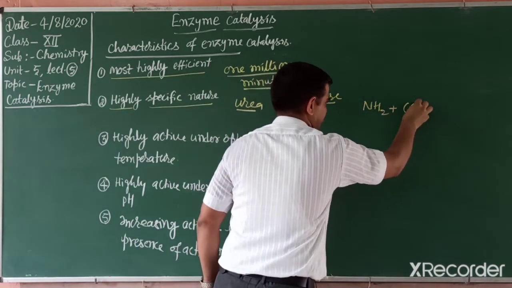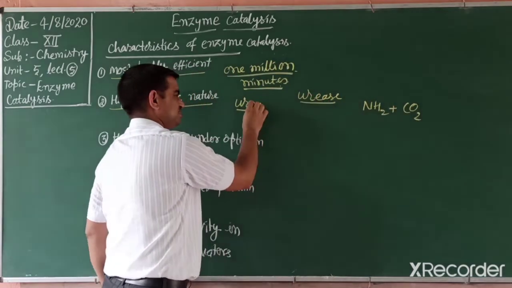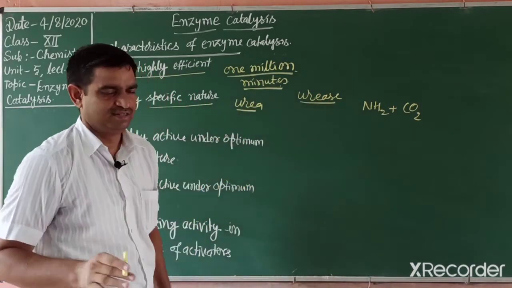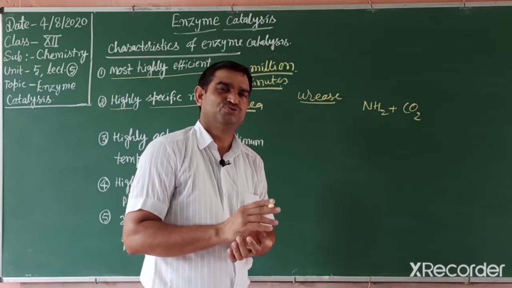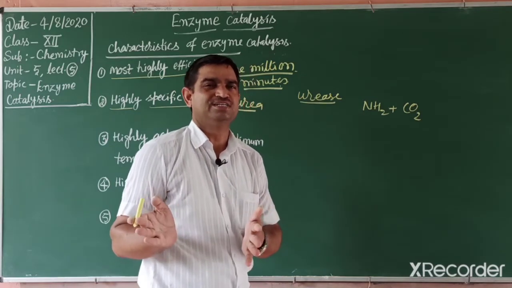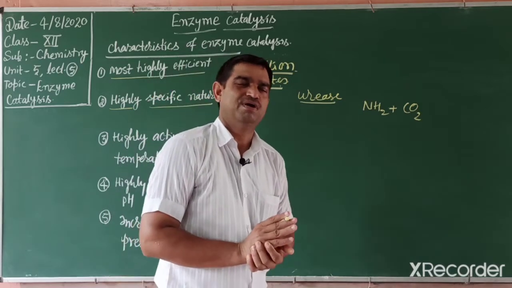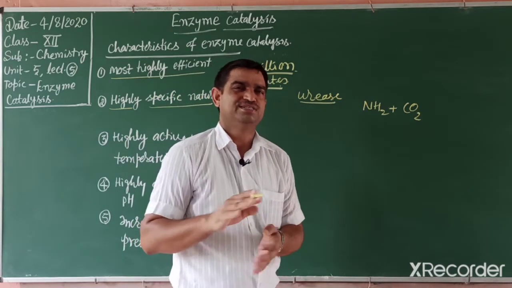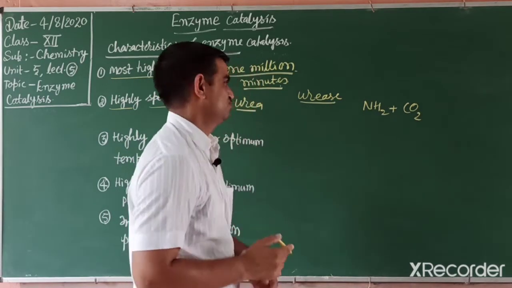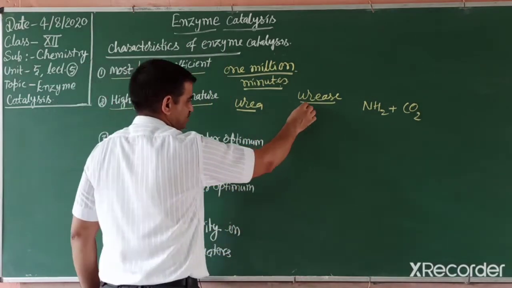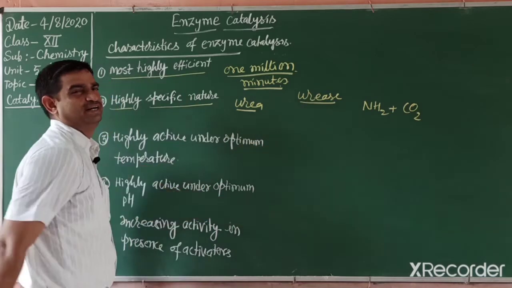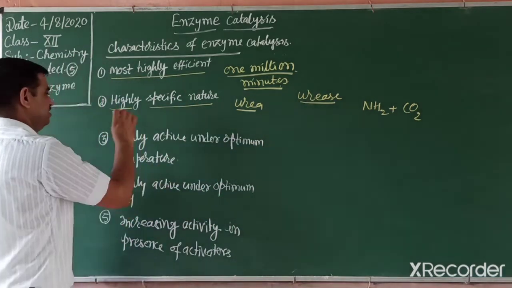It does not affect other amides. Like invertase, which can only break down the sucrose molecule. Like maltase, which can only break down the maltose molecule. Other enzymes cannot break down each other's substrates. For example, urease cannot break down other polyamides. So they are highly specific.